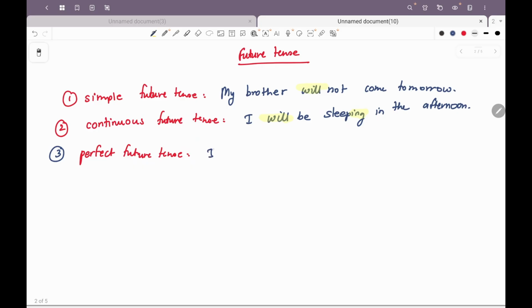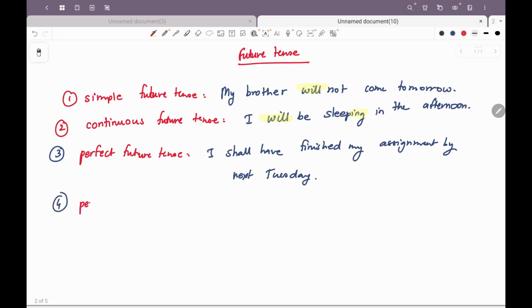So I shall have finished my assignment by next Tuesday, right? If we talk about the fourth tense, which is the perfect continuous future tense.